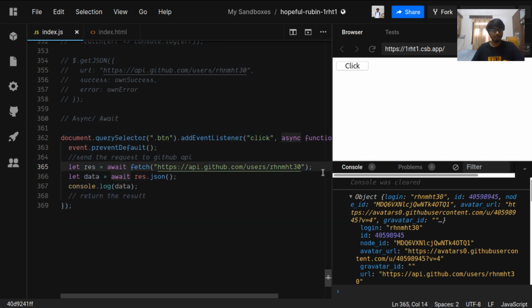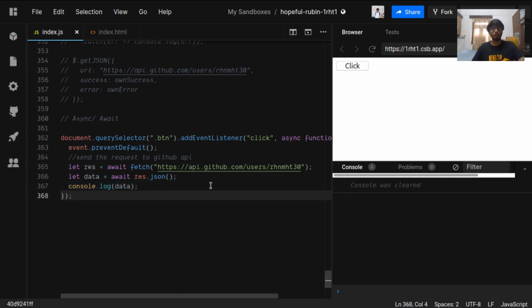Await just pauses the execution until this promise is fulfilled, it pauses the execution on this line, and then it goes to the next line. So it improves the readability drastically. That is why we should use async and await wherever we can.